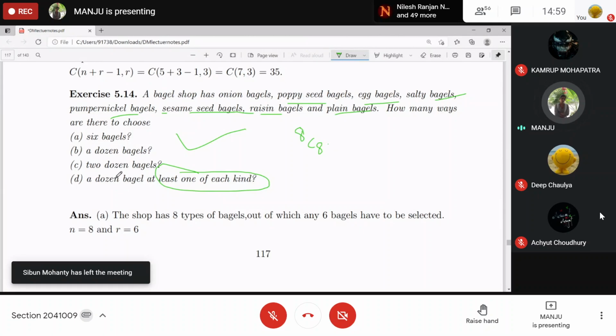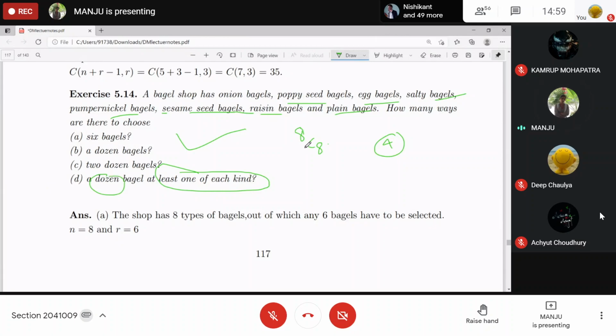And you need to also select 4, because you need a dozen. So 8 out of 8 can be selected in one way only. Into these 4 you can repeat. So 4 you can repeat means total number of 4 combinations out of 8. So that can be given as 8 plus 4 minus 1 C4. That is 11C4. So that will be 330.